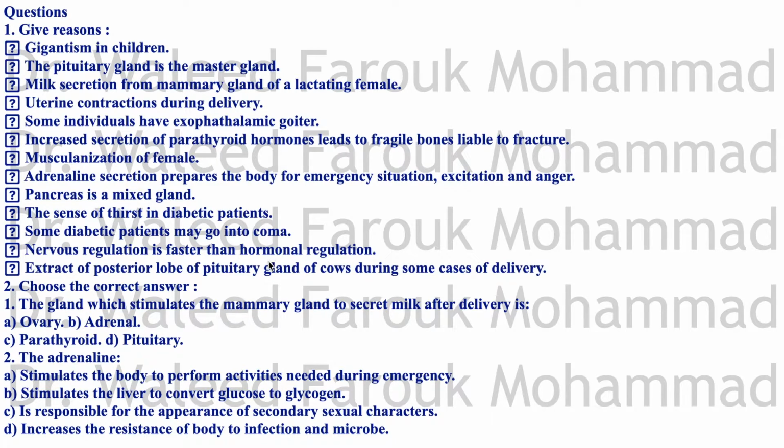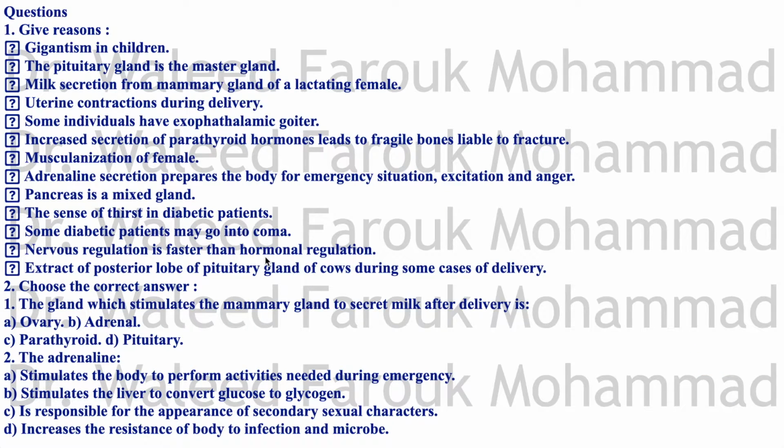Nervous regulation is faster than hormonal regulation, of course, because with nervous regulation, you are dealing with synapses. It depends on the release of the neurotransmitter at the synapse, which takes a fraction of a second. But hormones are produced in the glands and secreted in the blood and circulate the body and take time till they affect the target organs.